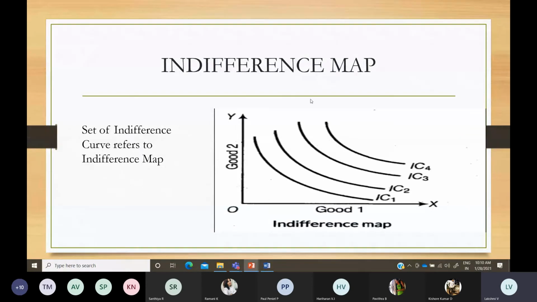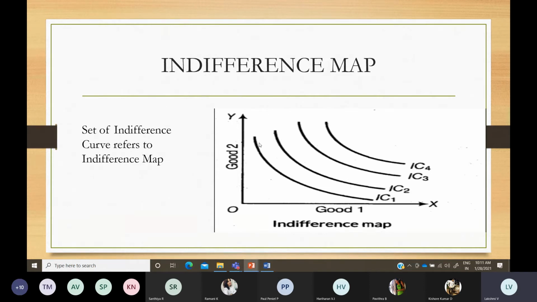A set of indifference curves put together is known as an indifference map. These are the various possible combinations: indifference curves IC1, IC2, IC3, IC4. The curve IC1 will give you the lowest level of satisfaction. These are the possible combinations of two goods.